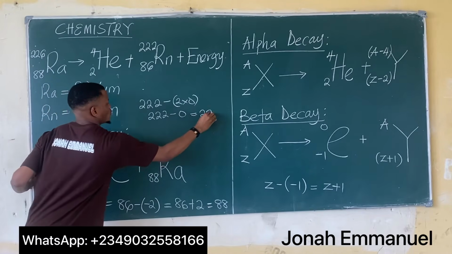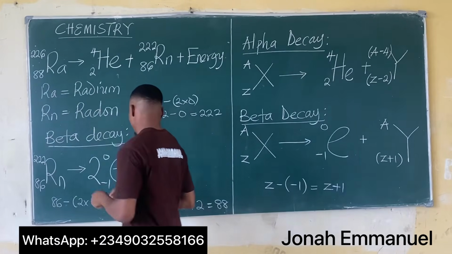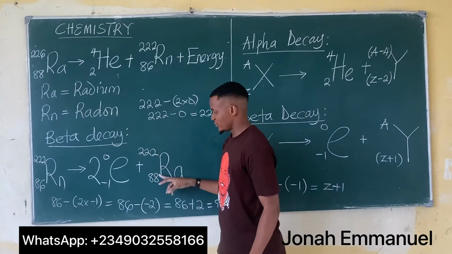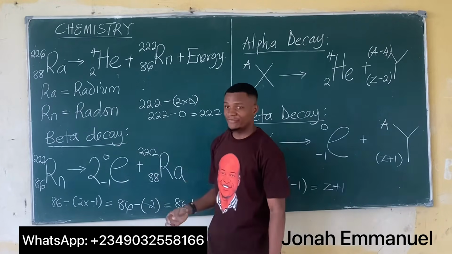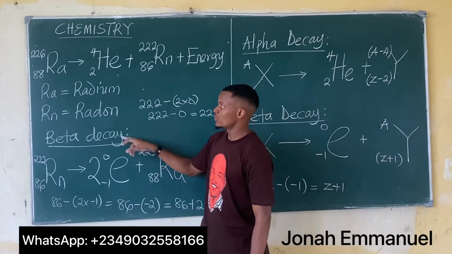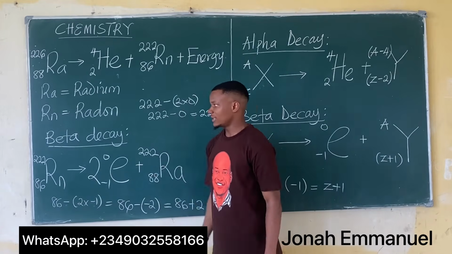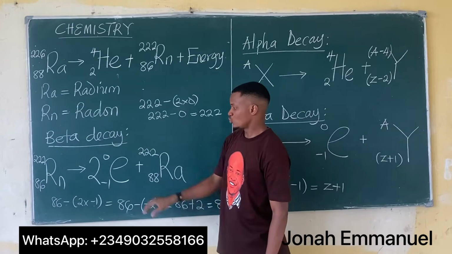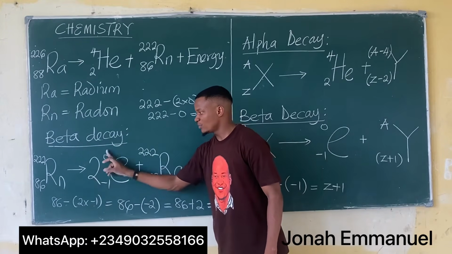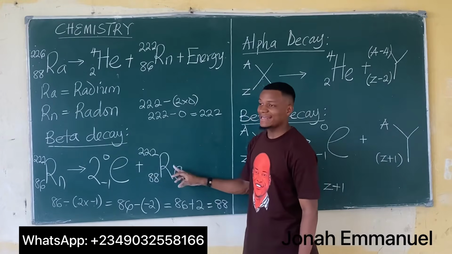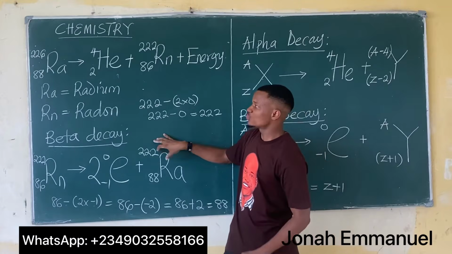That gives you 222. So the mass number here becomes 222. So observe, this and this, they are both radium, having the same atomic number 88 and 88, but different mass numbers 222 and 226. So we can say radon undergoes beta decay to emit 2 beta particles to produce an isotope of what? Radium. So we can say this one here is an isotope of radium.